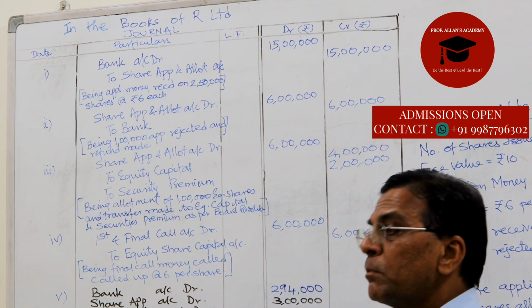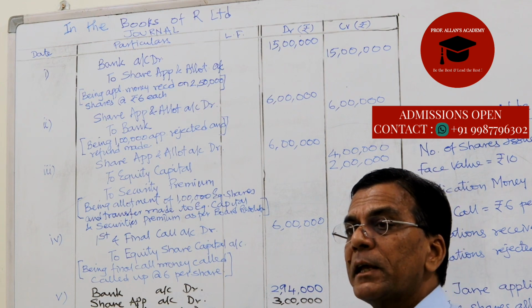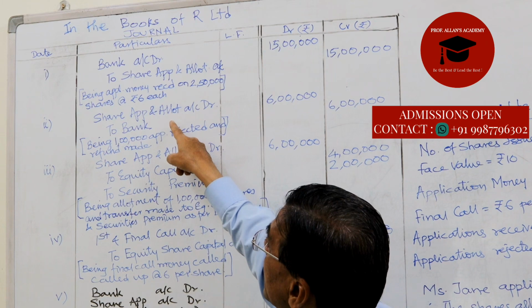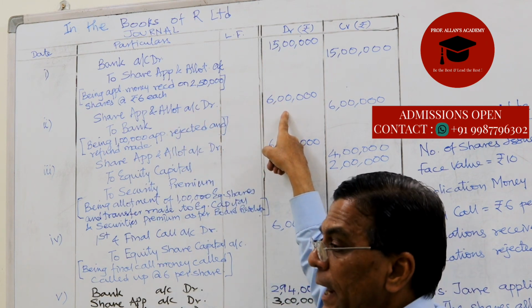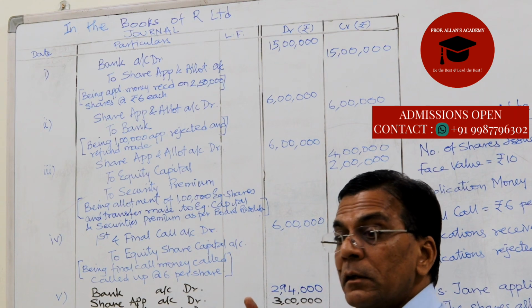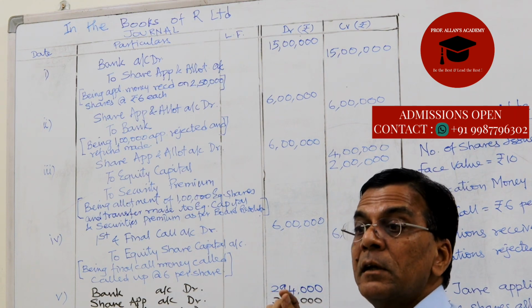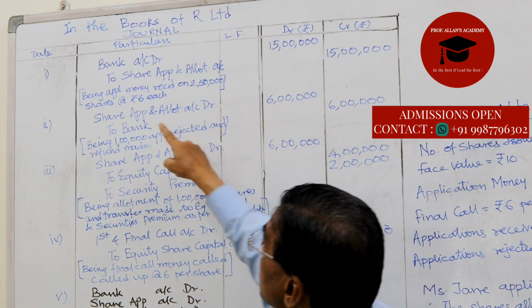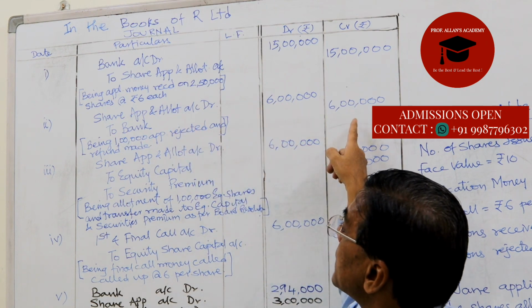Now this application money that we have received, out of this, how many applications have we rejected? 1 lakh. So the entry is share application account debit 6 lakhs, because how many applications are we rejecting? 1 lakh shares. How much have they paid per share? 6 rupees. So 6 lakhs. So share application account debit 6 lakhs, to bank 6 lakhs.